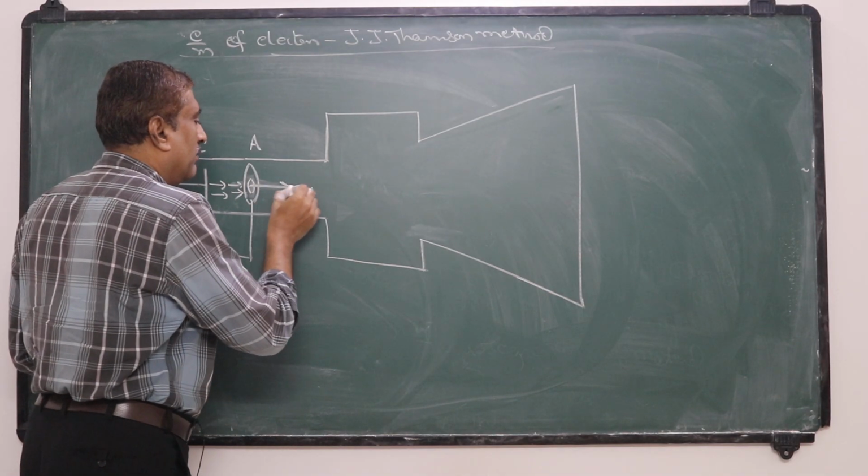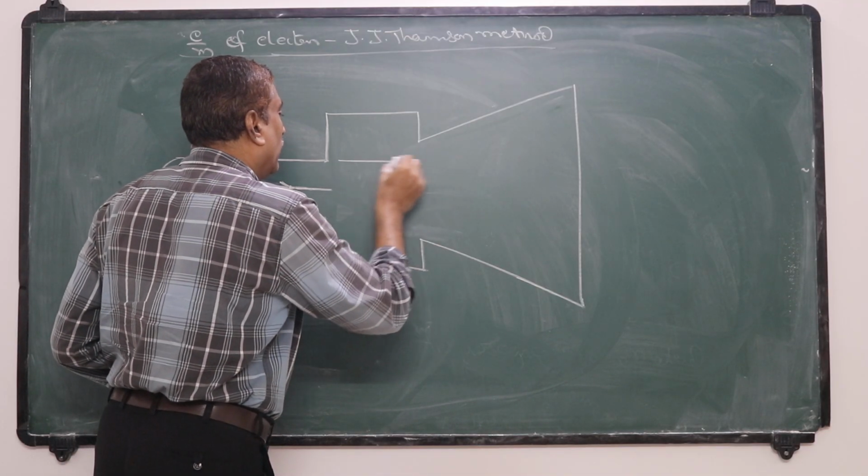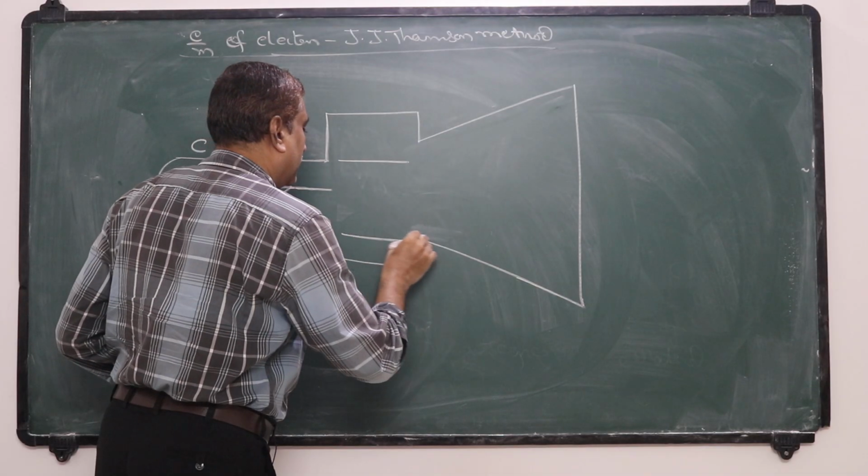This electron beam is then allowed to pass through two plates.